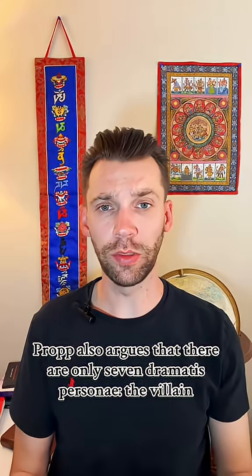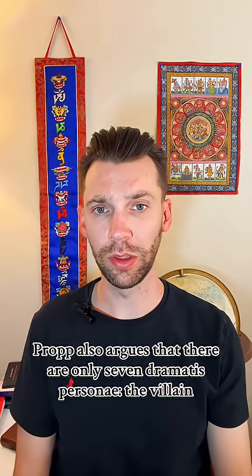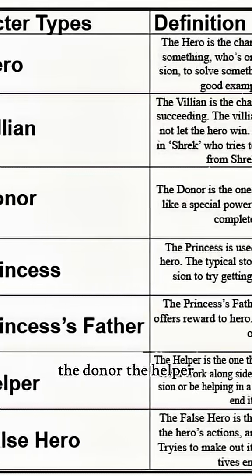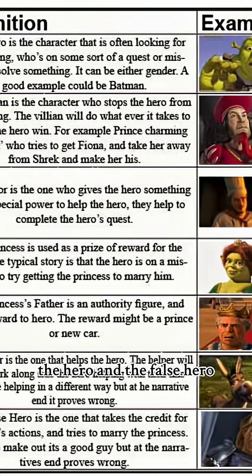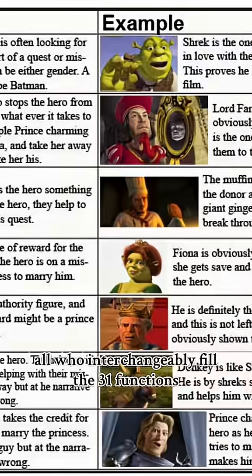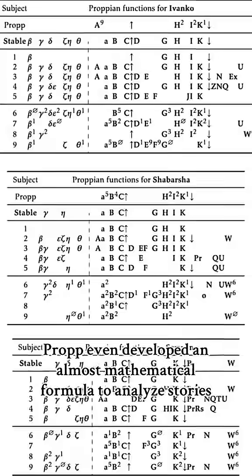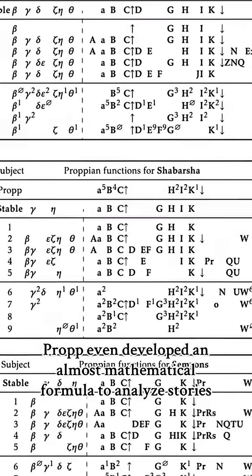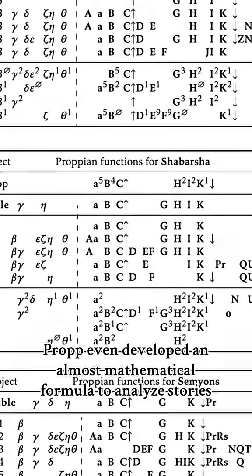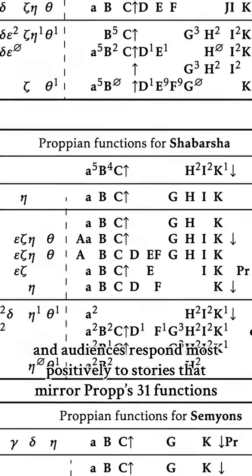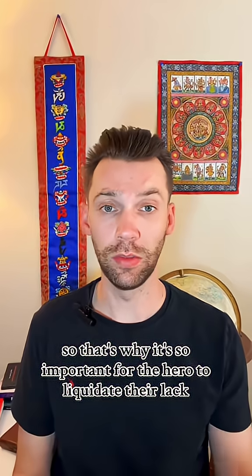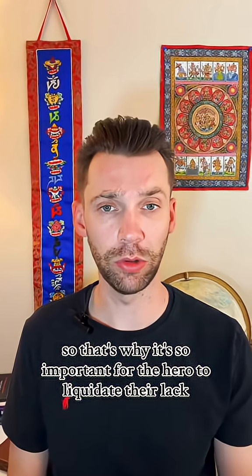Propp also argues that there are only 7 dramatis personae: the villain, the donor, the helper, the princess, the dispatcher, the hero, and the false hero, all who interchangeably fill the 31 functions. Propp even developed an almost mathematical formula to analyze stories, and audiences respond most positively to stories that mirror Propp's 31 functions. So that's why it's so important for the hero to liquidate their lack.